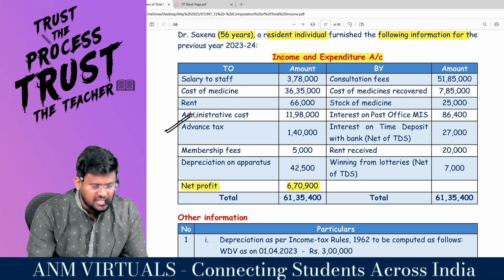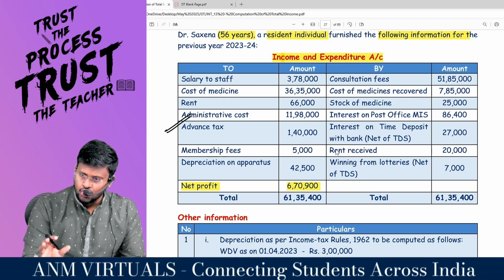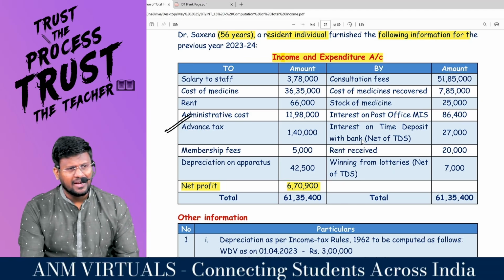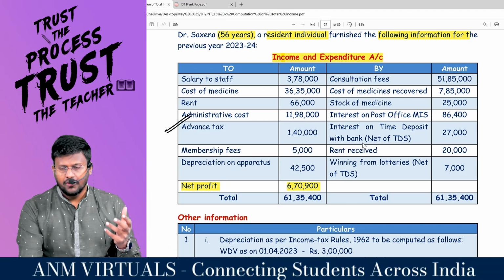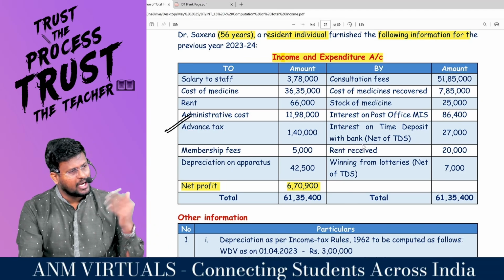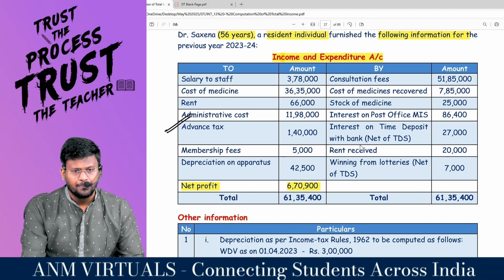Advance tax is a part of income tax, so it should be added back. Membership fee generally allowed. Depreciation on apparatus generally allowed, provided it is as per the income tax rules. If it is simply as per the books of account, it should be added back, and should be reduced as per the income tax rules. Comfortable?